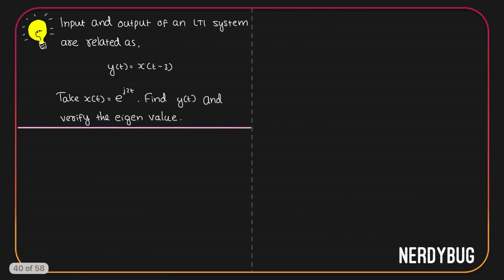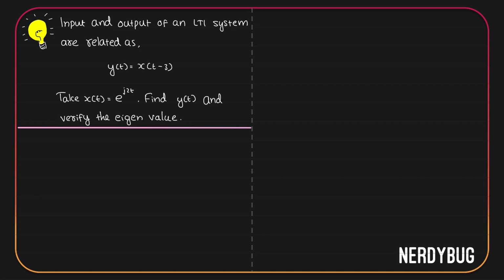Let us now solve a problem. It is given that input and output of an LTI system are related as this: y of t is x of t minus 3. We have to take x of t to be e raised to j2t. Then we have to find y of t and verify the eigenvalue.